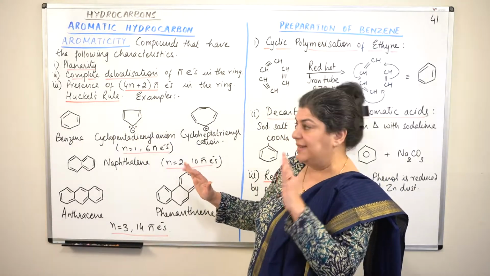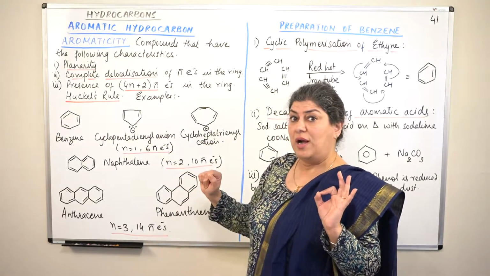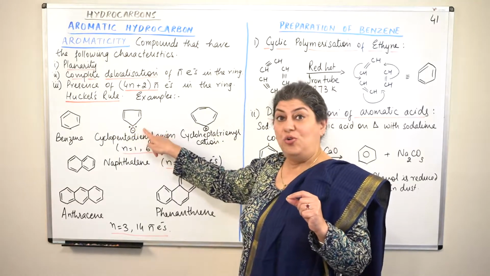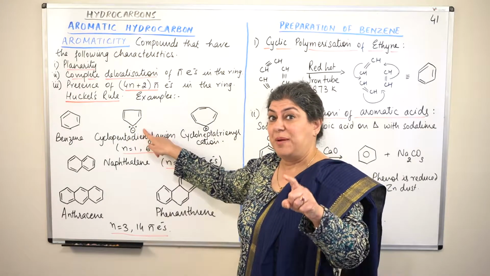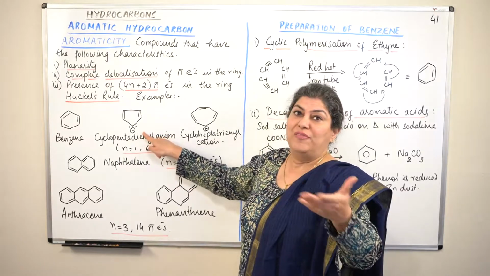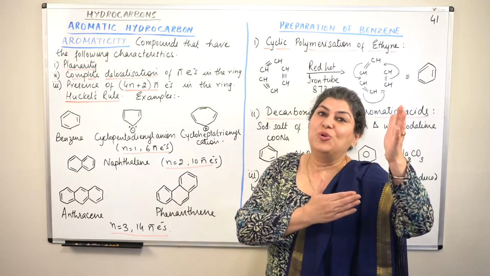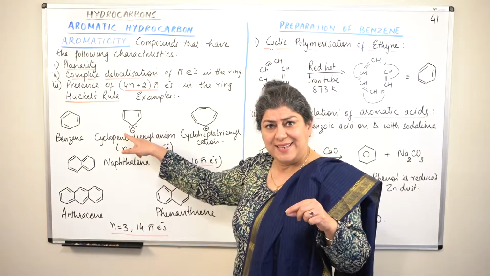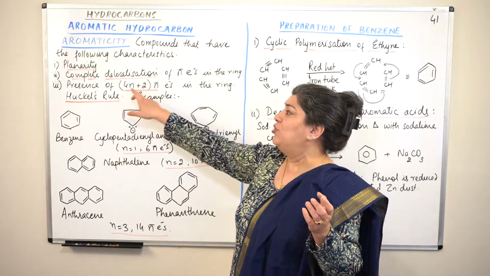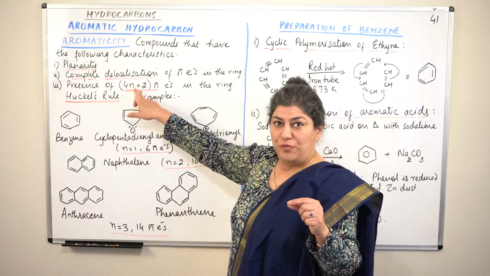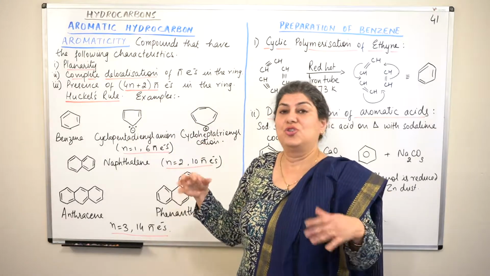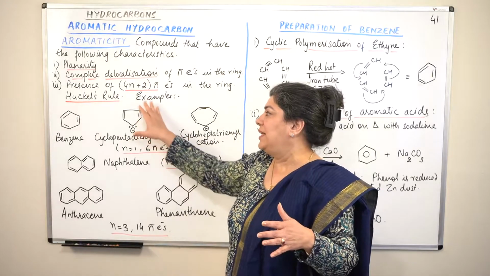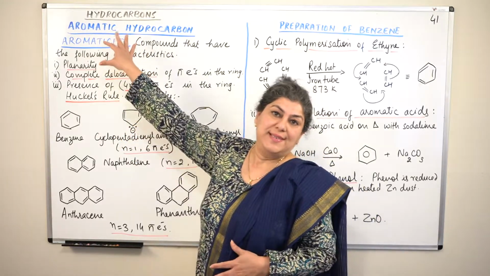If you see, it is planar, therefore, and does it follow Huckel's rule? How many pi bonds does it have? It has 2 pi bonds, but it has a lone pair of electrons also, which are also treated as pi electrons, because they are free, they are not bound, they can also be delocalized. They can also participate in resonance. Therefore, this also has 6 electrons. 6 electrons means the value of n will be 1. 4 into 1 is 4 plus 2, 6 electrons. So it is an aromatic hydrocarbon, or it shows that this molecule has aromaticity.